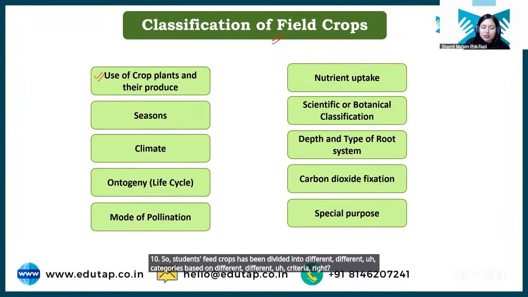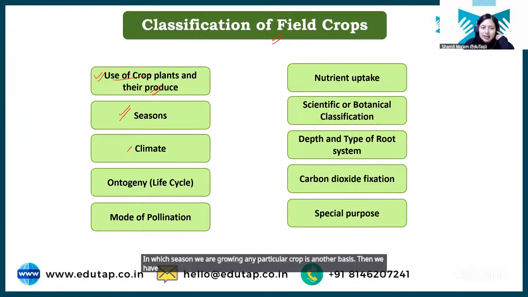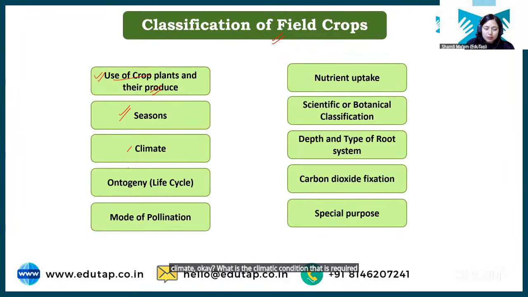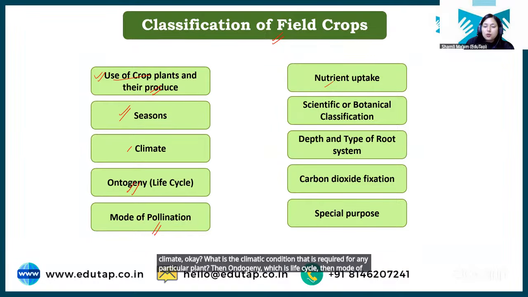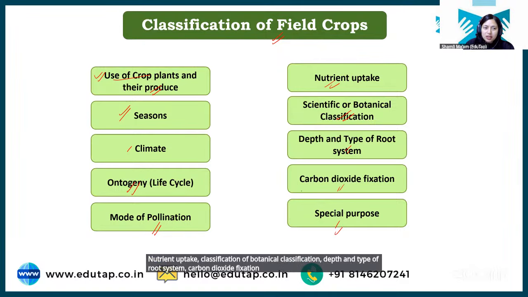So the first basis of criteria is the use of crop plant. What is the use of that crop plant or the produce that we are getting from that crop plant, right? So that is the first basis. Then we have season. In which season we are growing any particular crop is another basis. Then we have climate. Okay, what is the climatic condition that is required for any particular plant? Then ontogeny, which is life cycle. Then mode of pollination, nutrient uptake, botanical classification, depth and type of root system, carbon dioxide fixation, special purpose. Now we will understand all these classifications one by one.